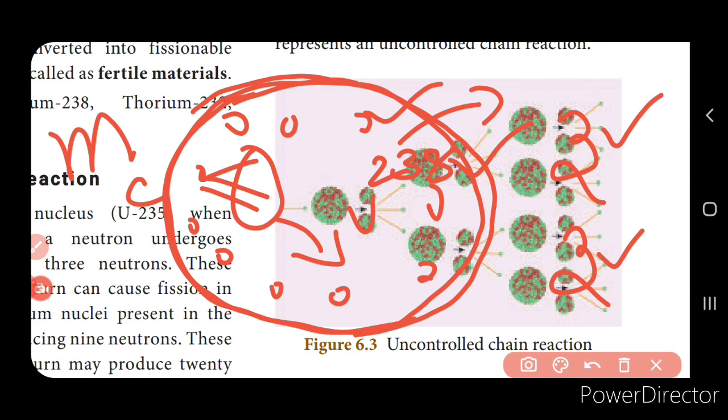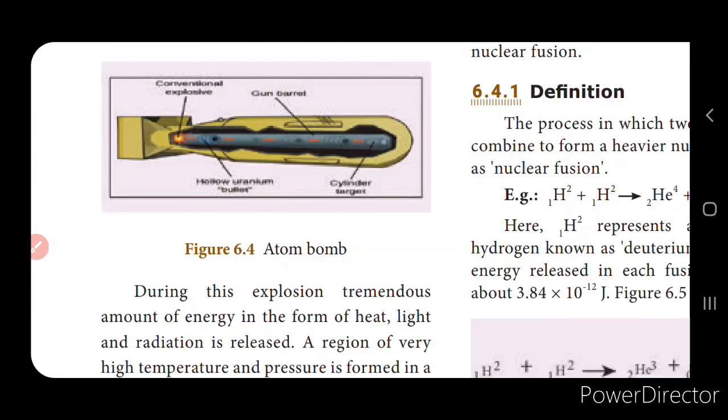If the amount of the fissile material present is less than the critical mass, then it is called subcritical, right? And if the mass of the system is more than the critical mass, then it is called supercritical, right? So these are the two terms related to the critical mass.